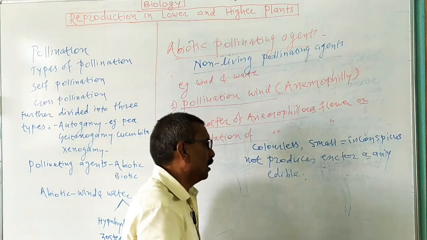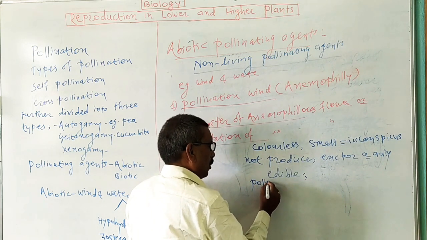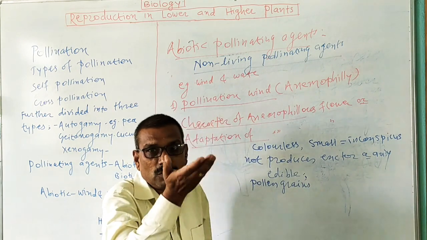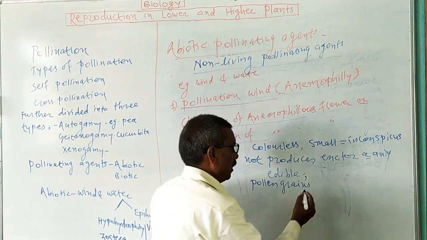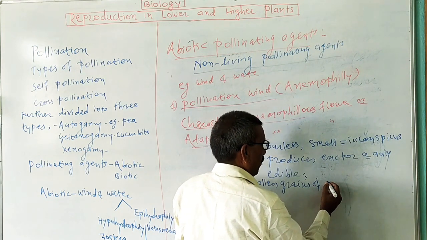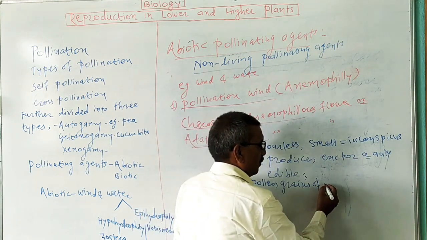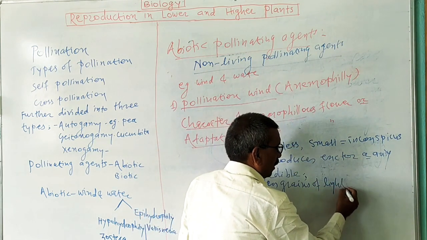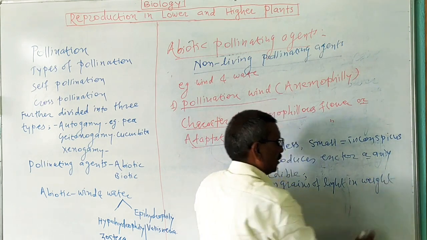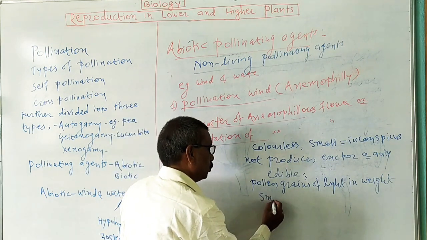Then the next one is the pollen grains of this flower, that is, the pollen grains of wind pollinated flowers. The pollen grains must float on the wind current, so pollen grains of wind pollinated flowers, or anemophilous flowers, must be light in weight. Light in weight means they are lighter in weight. Then these pollen grains are generally smooth walled.